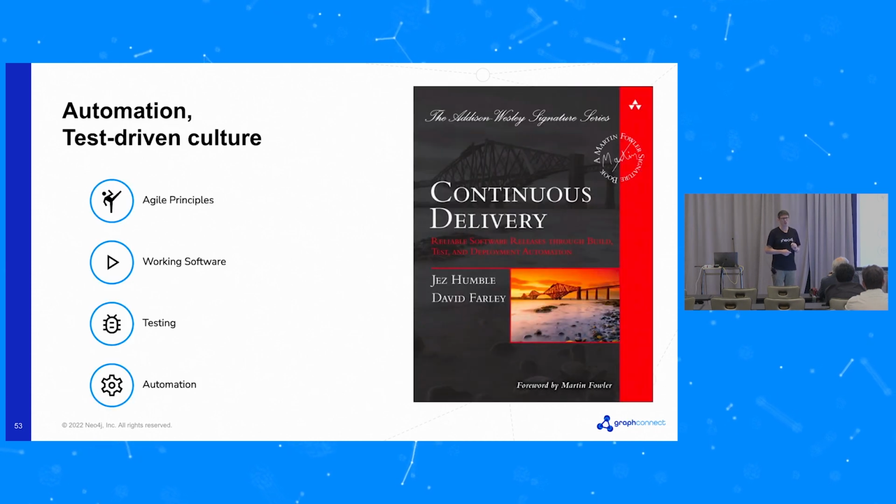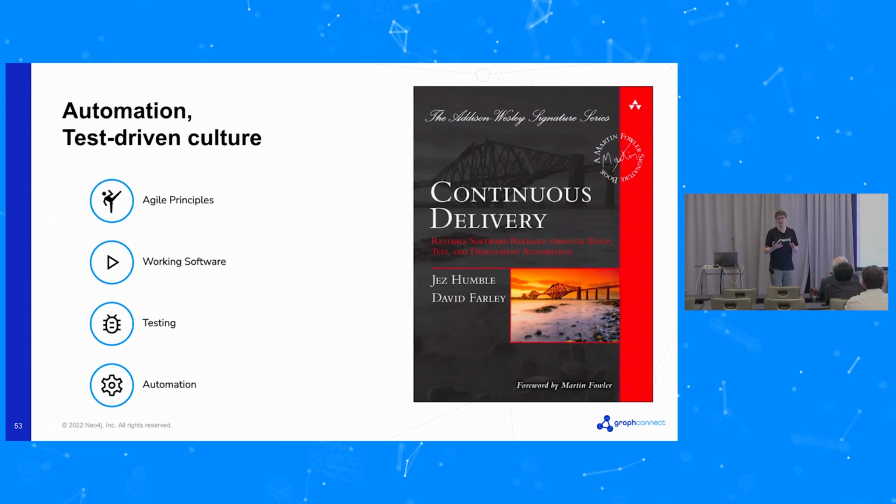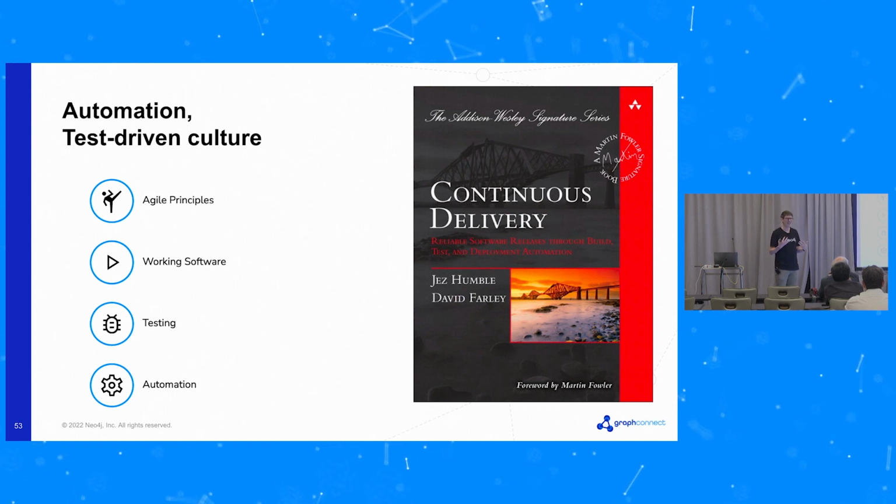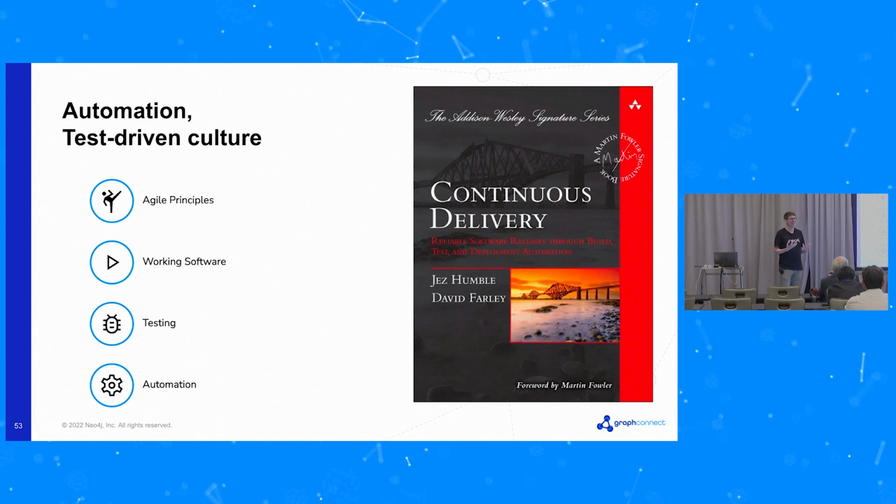Next thing I want to talk about on process is continuous delivery and this family of practices. So I want to say in Neo4j as a company, it's really been ingrained in us from a long time.